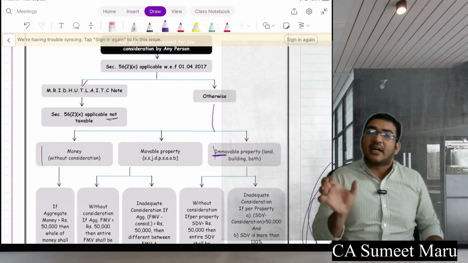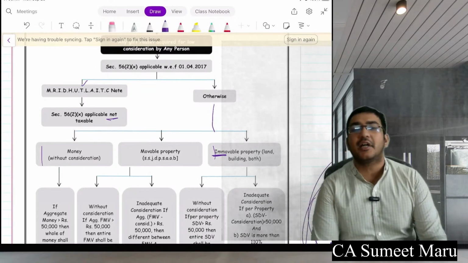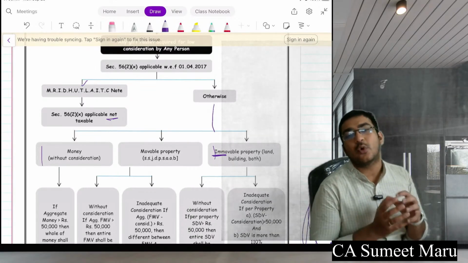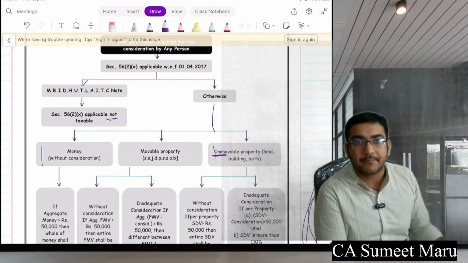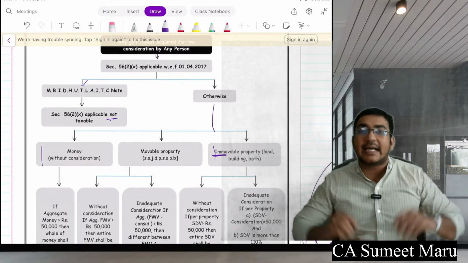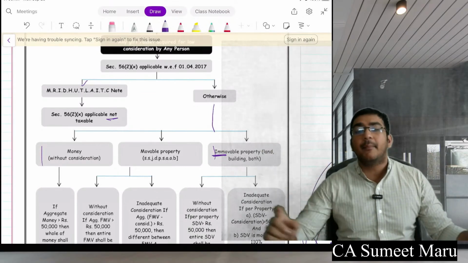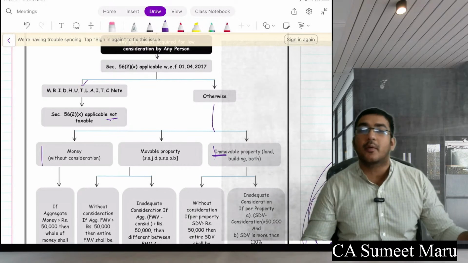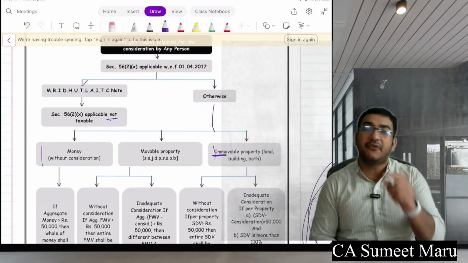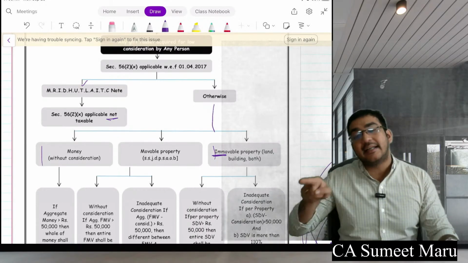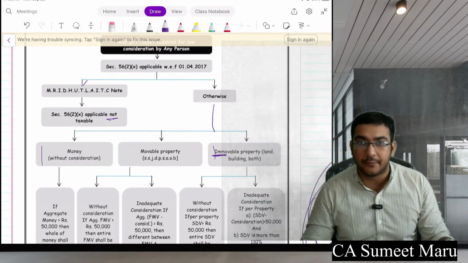Everyone clear? 50,000 is a separate limit for this, and the last one, the third part, is your immovable property, which has its own separate 50,000 limit. Please accordingly tax it, with a different 50,000 limit for each of them. Remember, each has a 50,000 limit. In case of immovable property, you will compare with your stamp duty value, and if your sale consideration is more than 110% of your stamp duty value.